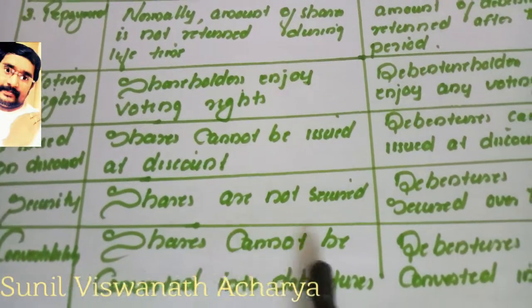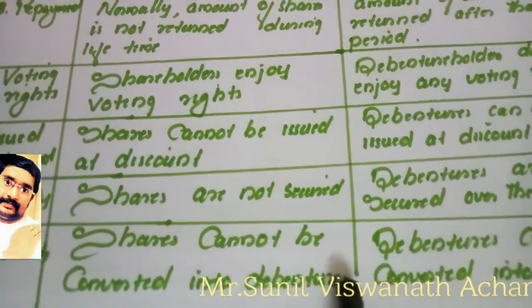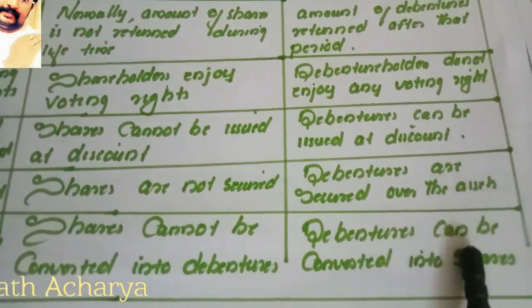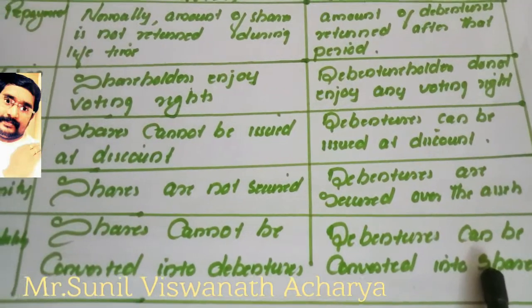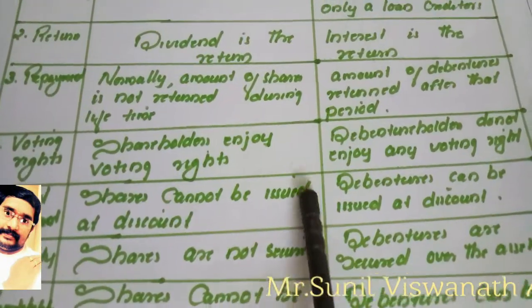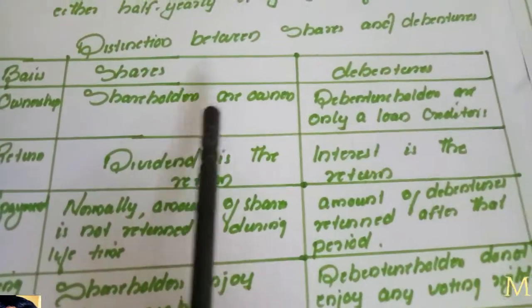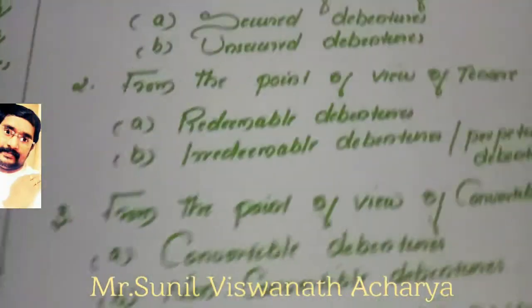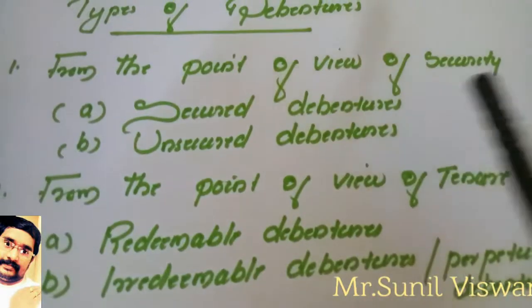Convertibility. Shares cannot be converted into debentures. So we cannot convert shares into debentures, but debentures we can convert into shares. So these are the major differences between shares and debentures. Now one more topic we can study: different types of debentures.